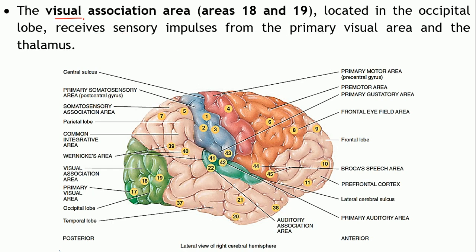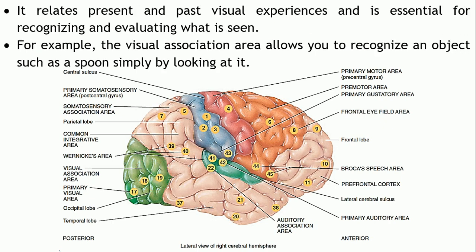Next one is the visual association areas, that is area number 18 and 19. These are located just adjacent to the primary visual area, so it is located in the occipital lobe. It will receive the sensory impulses from the primary visual area and from the thalamus.